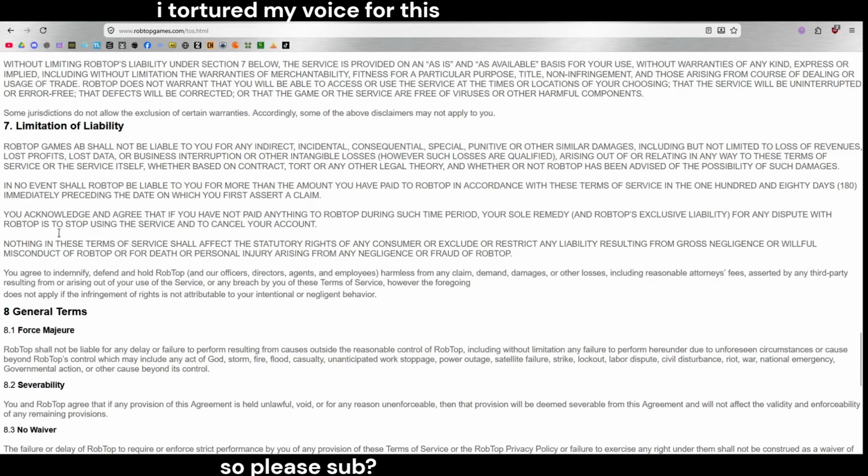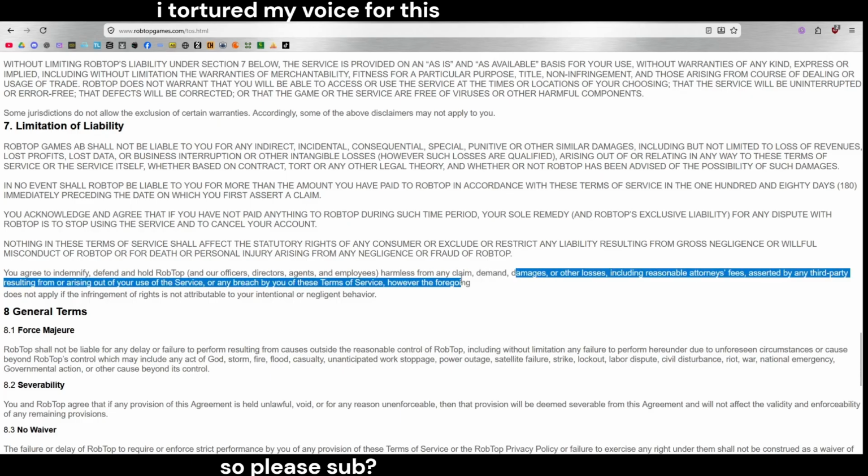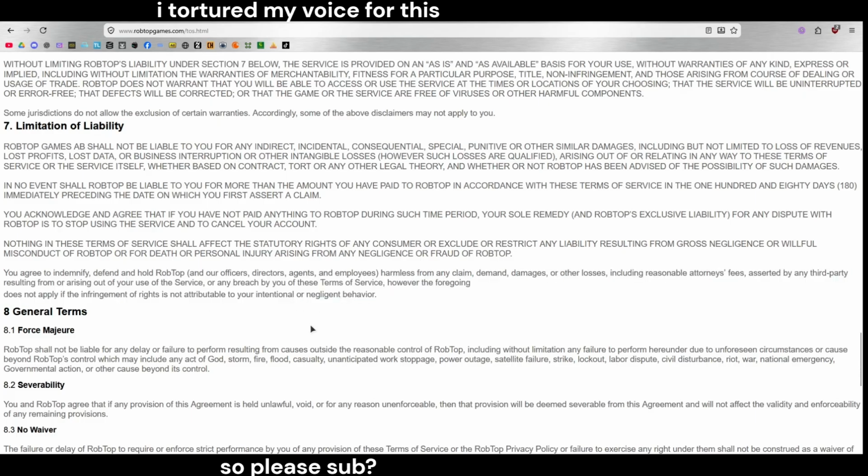You agree to indemnify, defend, and hold RobTop and our officers, directors, agents, and employees harmless from any claim, demand, damages, or any other loss, including reasonable attorney's fees, asserted by a third party resulting from or arising out of your use of the service, or any breach by you of the terms of service. However, the foregoing does not apply if the infringement of rights is not attributable to intentional or negligent behavior.